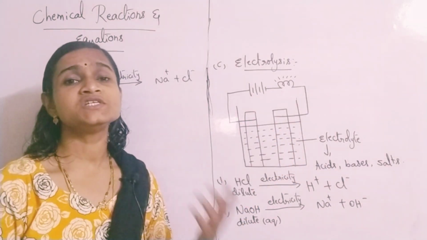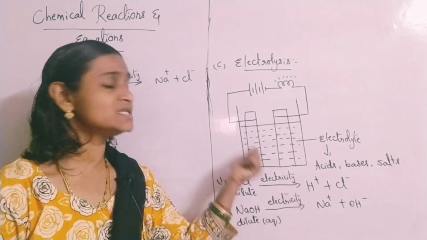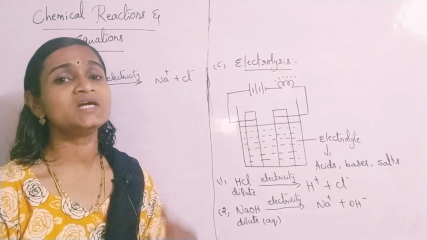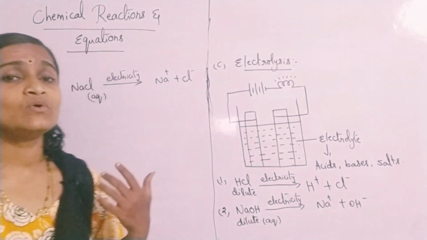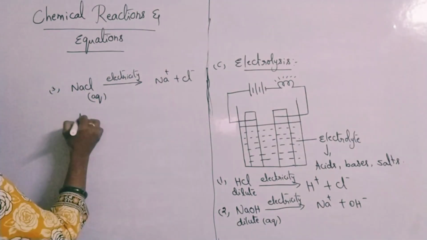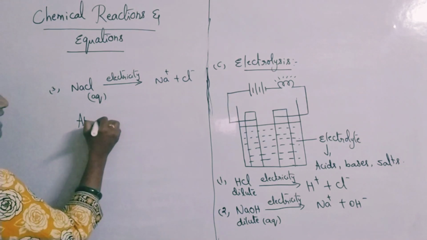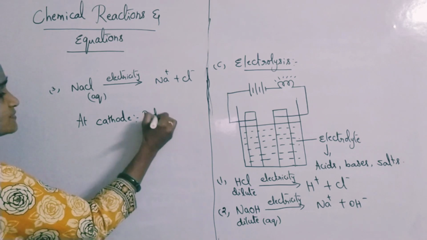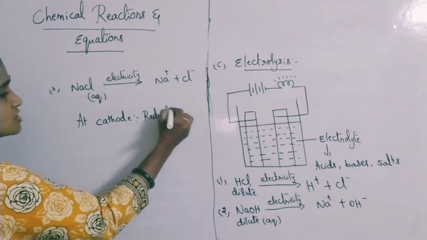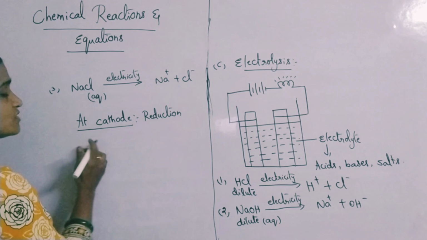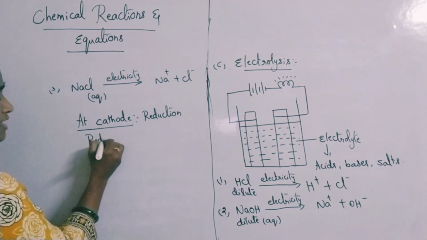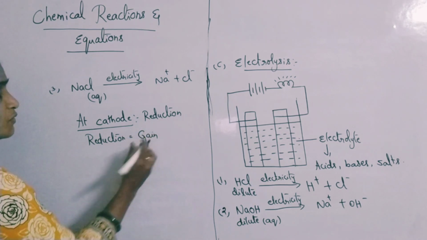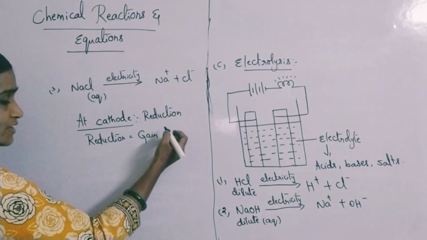All the positively charged ions will migrate towards the cathode, and all the negatively charged ions will migrate towards the anode. So at the cathode and at the anode, certain reactions will take place. At the cathode, always reduction will take place. Reduction is gain of electrons. We'll learn more about these reactions in the next video also.